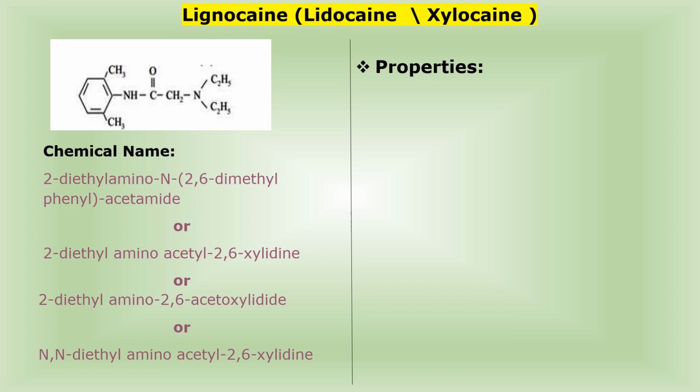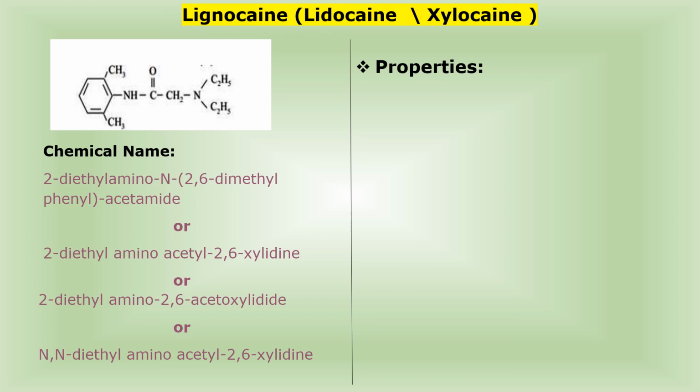Now properties. Lignocaine or lidocaine is a white crystalline powder, odorless with a slightly bitter taste. It is very soluble in water, freely soluble in alcohol, soluble in chloroform, practically insoluble in ether. Stability and storage: it is a stable compound, therefore stored in well-closed containers.